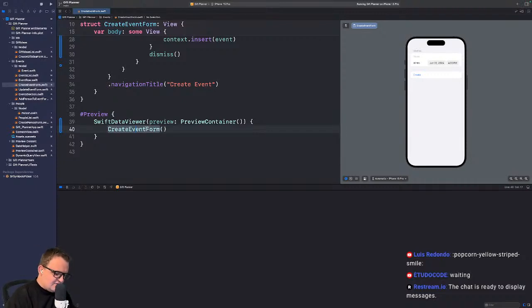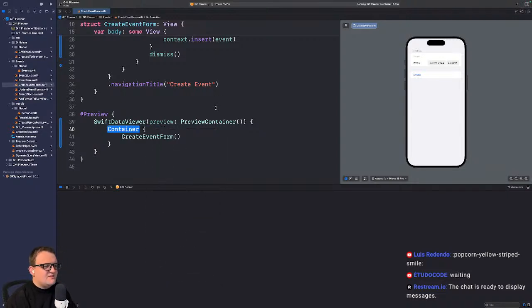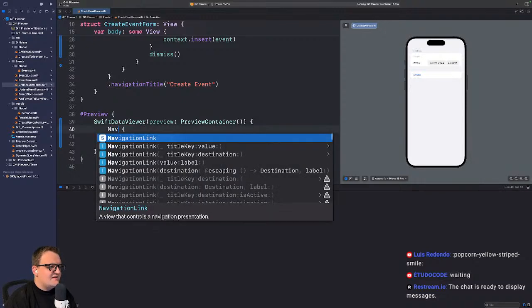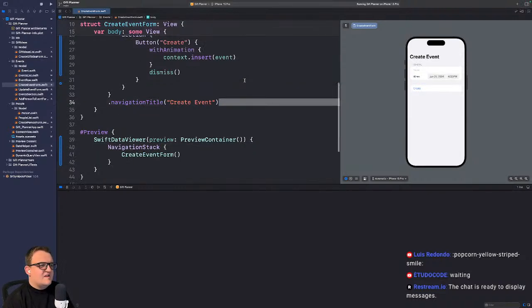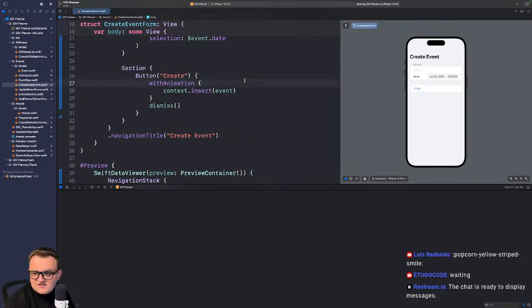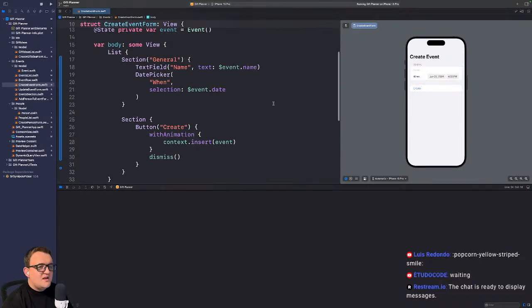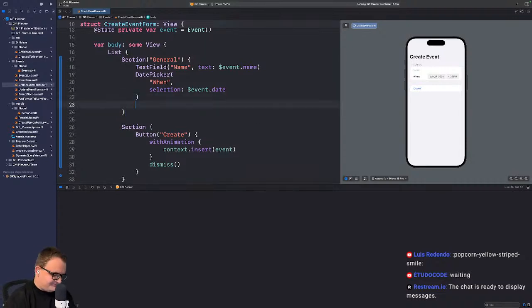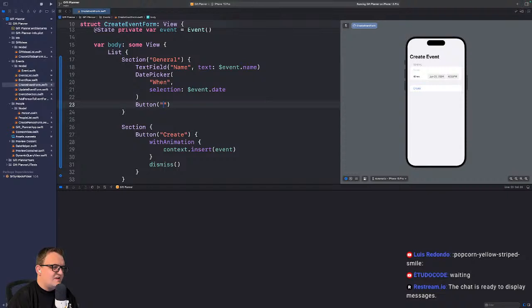And I just realized too, I'm going to wrap this, where we got extract, embed. That's the word I'm looking for in a navigation stack. So we can see, just in the preview, so we can see our title. It looks a little more like how it actually looks when you're using it. Although it's in a sheet, so it's even not that perfect. All right. I keep stalling. Let's do this. We want a button, I guess. We'll say pick a symbol.